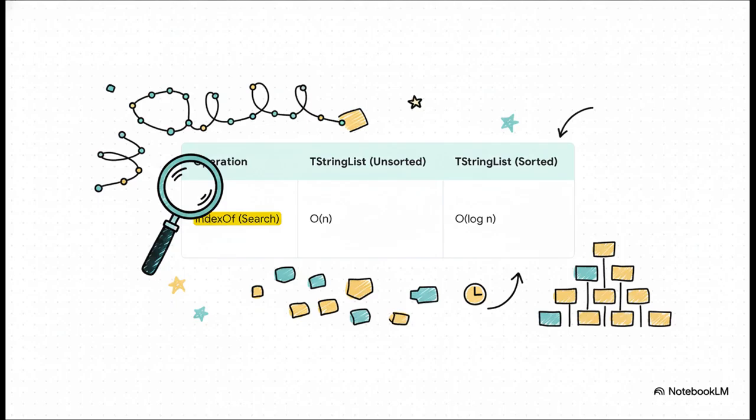Let's take Delphi's TStringList. Even a simple component like this has this exact trade-off built right in. So in its default, unsorted mode, if you want to find something, it has to check every single item. That's a slow O(n) process. But, and this is the cool part, just by setting one little property to sorted, it completely switches gears to a lightning-fast O(log n) binary search. It's the same component, but the performance is just wildly different.